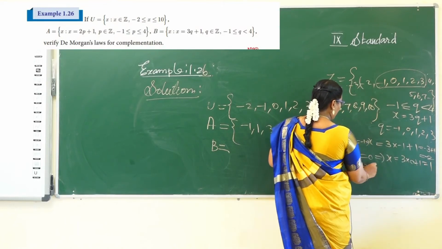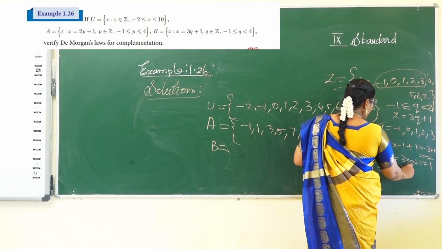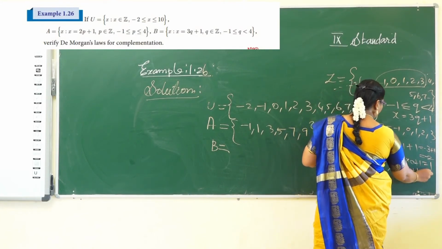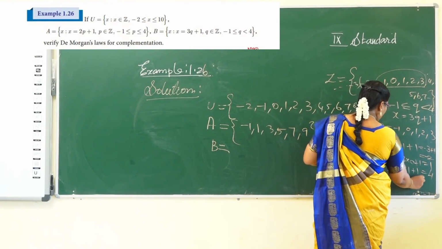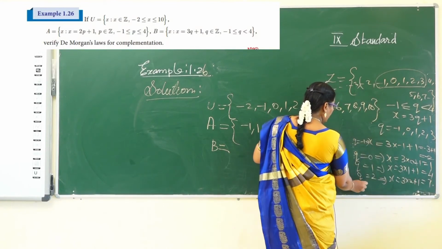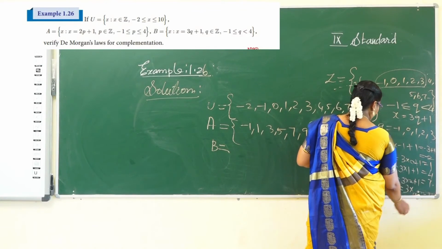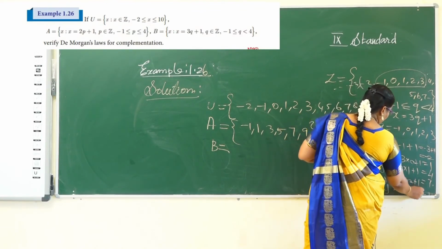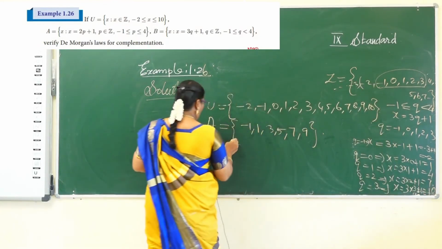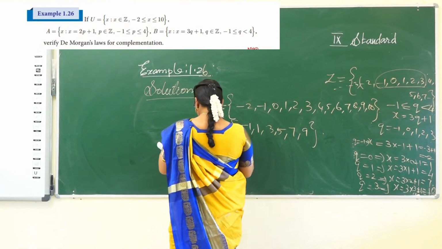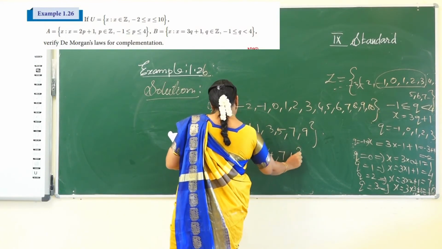And q equal to 1: x equal to 3 ones are 3, plus 1, 4. And q equal to 2: x equal to 3 twos are 6, plus 1, 7. Okay, and q equal to 3: x equal to 3 into 3 plus 1, 9 plus 1, 10. Therefore the set B has the elements minus 2, 1, 4, 7, 10.